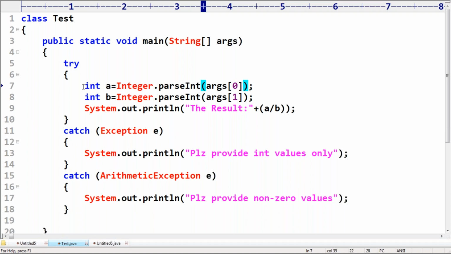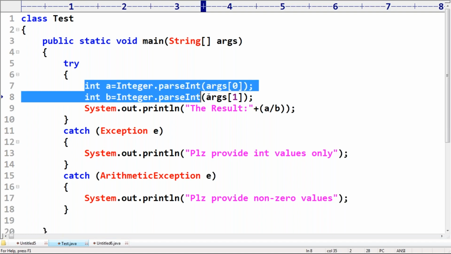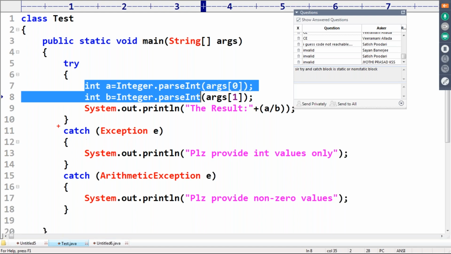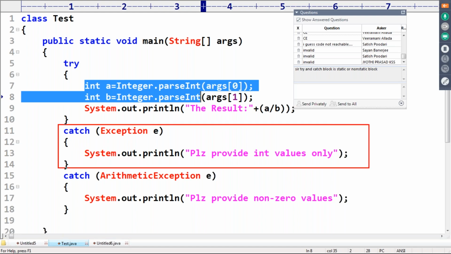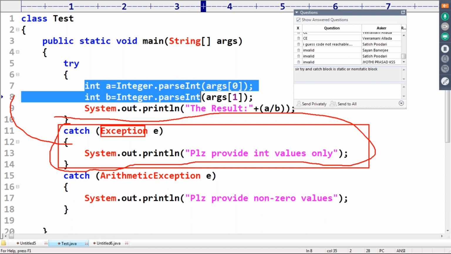If arithmetic exception is coming, the JVM is always going to ask the first catch block. The first catch block is going to tell, hey, I can handle arithmetic exception also, because exception means it can handle its children also. If arithmetic exception can also be handled by this catch block, when will the next catch block get the chance? Never.